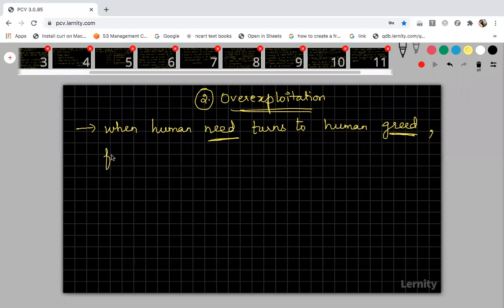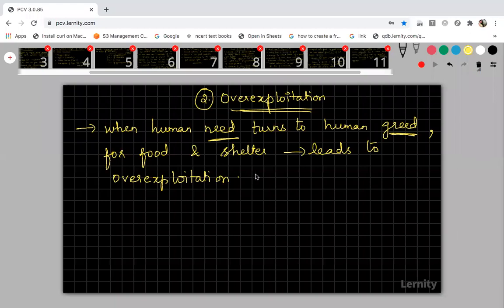For two important things, for food and shelter, then it will lead to over-exploitation. This is the major reason for over-exploitation to occur. When human need changes to human greed for food and shelter, that will result in over-exploitation of natural resources. Natural resources means everything. It includes biotic factors and also abiotic factors, okay?